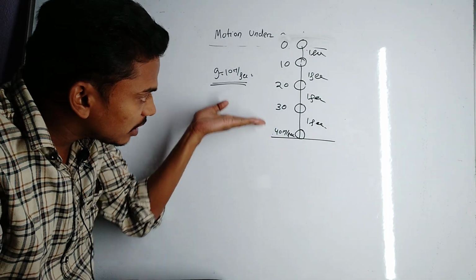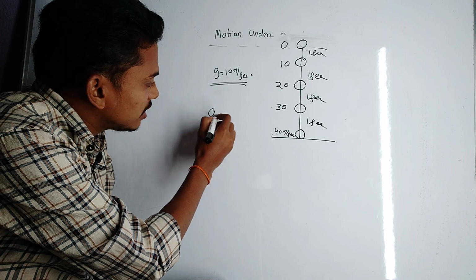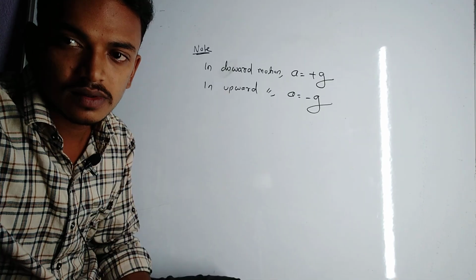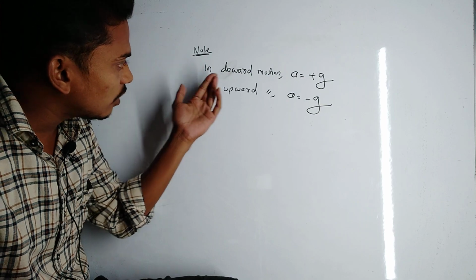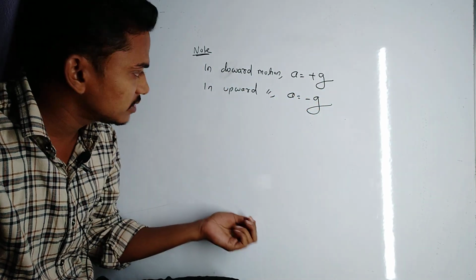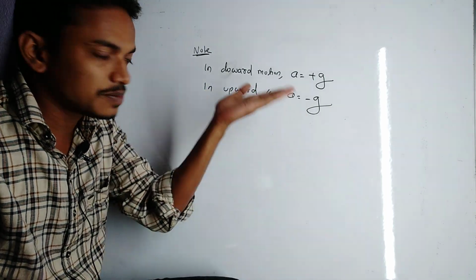You see here, in upward motion the velocity decreases. That's why acceleration due to gravity is taken as negative. Please note down, in downward motion the acceleration due to gravity is positive since speed increases. In upward motion the acceleration due to gravity is negative since the speed decreases.